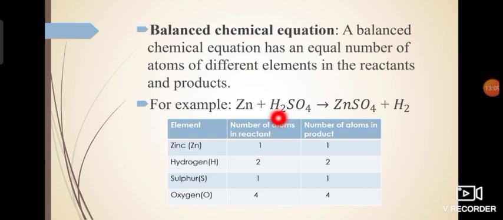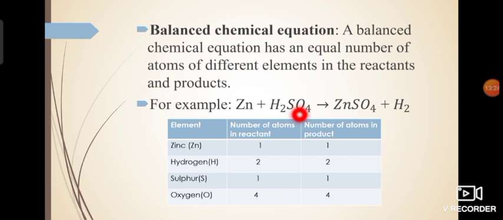Next to capital H, you can see 2 is written as a subscript. So hydrogen atoms are 2 in this compound, sulfuric acid. So 2 is written here.